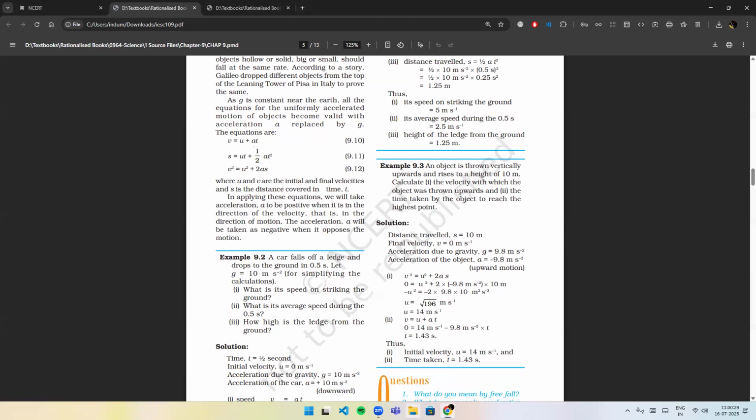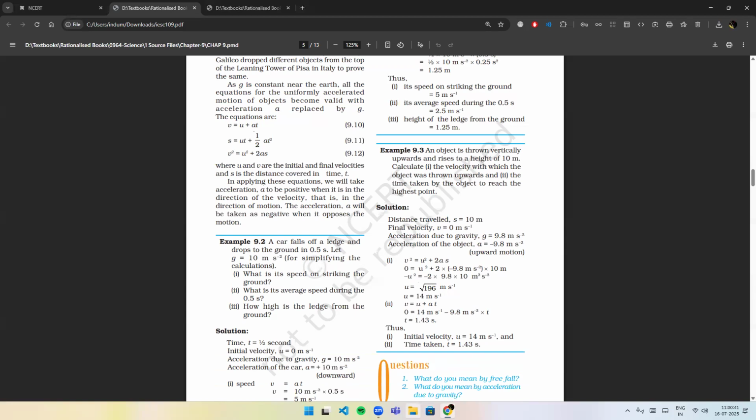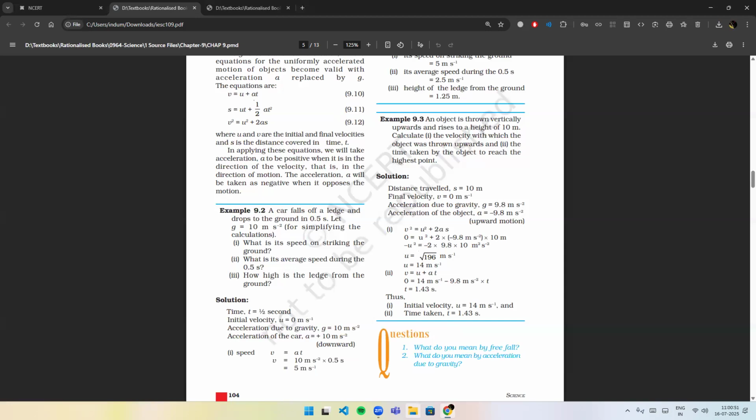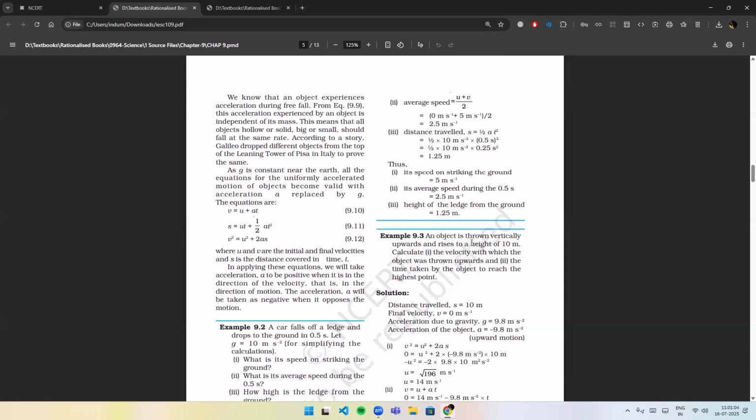The equations are v = u + at, s = ut + ½at², v² = u² + 2as, where u and v are the initial and final velocities, and s is the distance covered in time t. In applying these equations, we will take acceleration a to be positive when it is in the direction of the velocity, that is, in the direction of motion. The acceleration a is taken as negative when it opposes the motion.